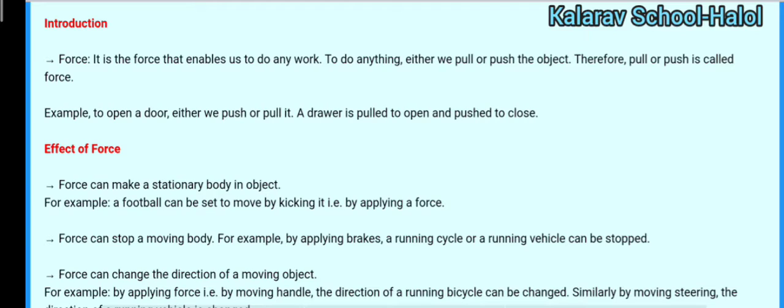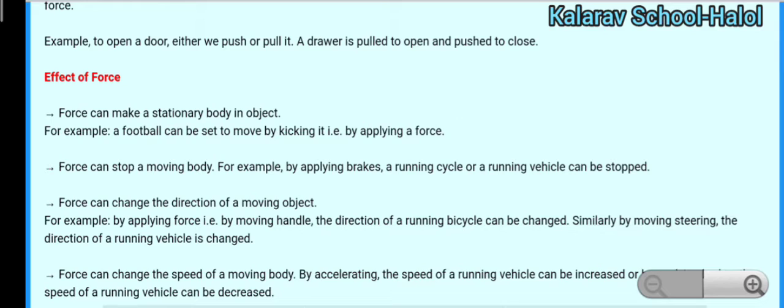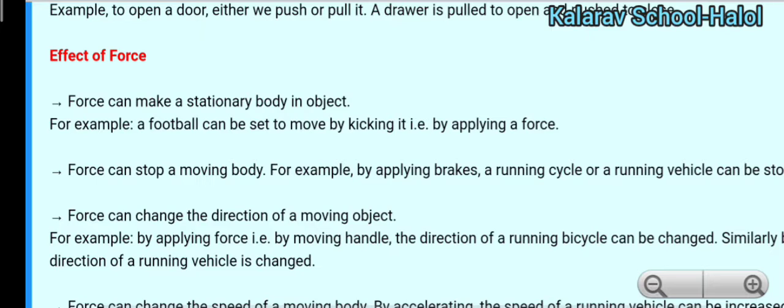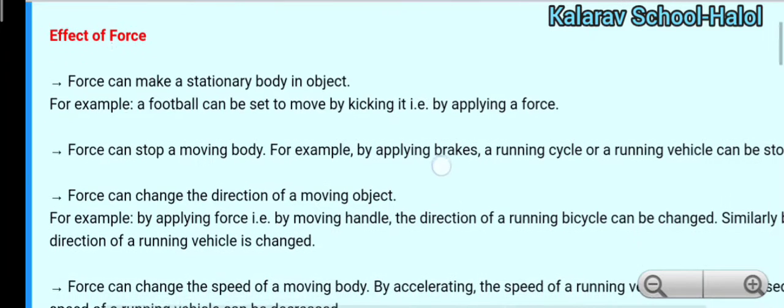For example, if we want to open the door, either we push or pull it. A drawer is pulled to open and pushed to close. So that's why a force is called a push or pull. There are many effects of force. For example, number one, a force can make a stationary body move.